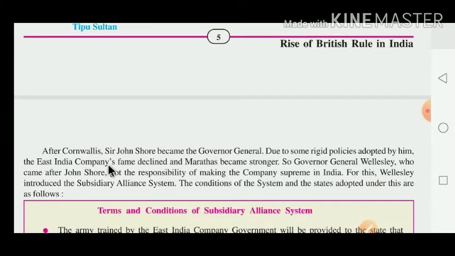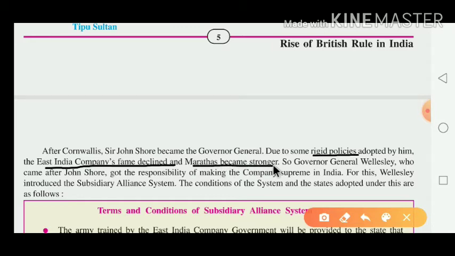After Cornwallis, Sir John Shore became the Governor General. Due to the rigid policy adopted by him, which was not good for the people, the East India Company's fame declined and the Marathas became stronger.